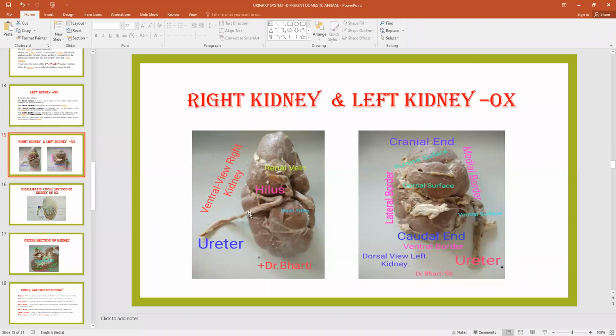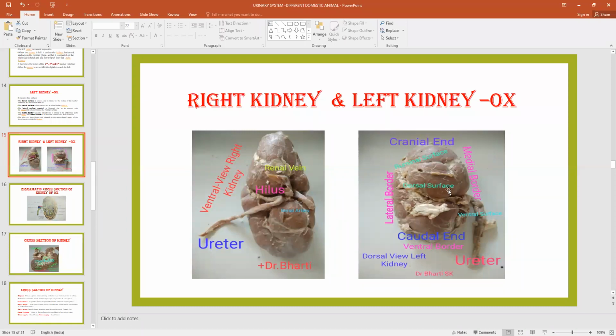This is the hilus. This is the ureter. We have already discussed the three openings, three tubes: the ureter, and this is the vein. The lumen of the vein is larger than the artery, and the wall of the vein is thinner than the artery. So this is the lumen of the renal vein, and this is the renal artery.